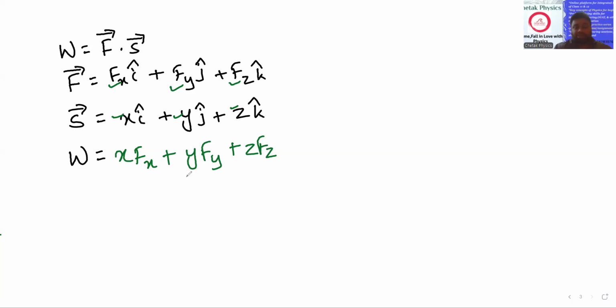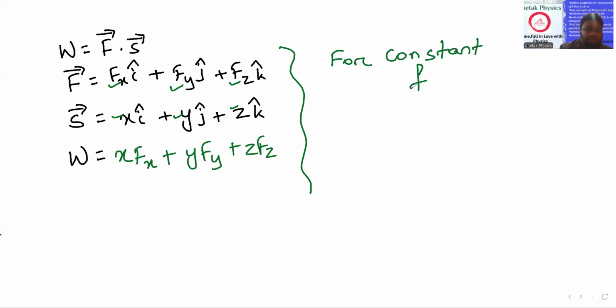If the force is constant, all these concepts are based on only one factor: constant force. For constant force, writing work done is very easy.